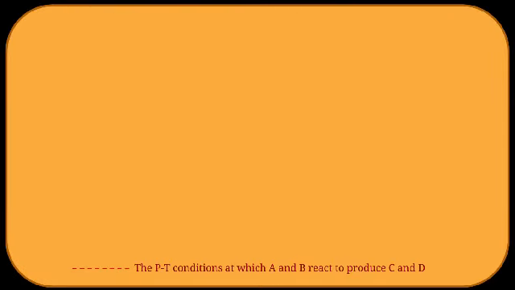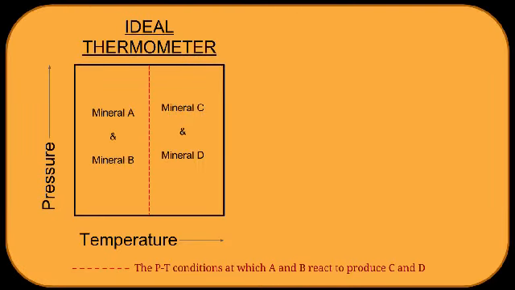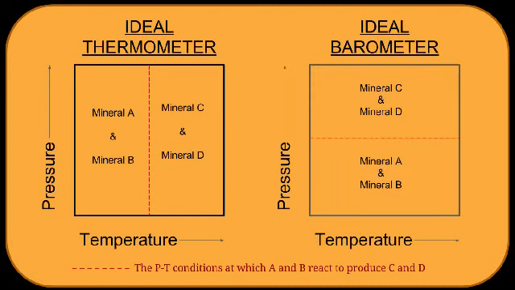An ideal thermometer is a reaction which occurs at the same temperature at all pressures. An ideal barometer, on the other hand, occurs at the same pressure at all temperatures. To understand which reactions are suitable thermometers and which are suitable barometers, we need to understand Gibbs free energy first.